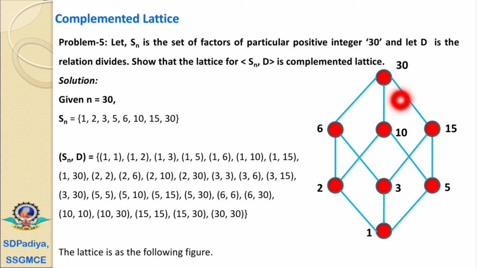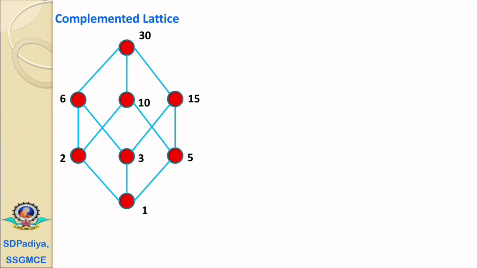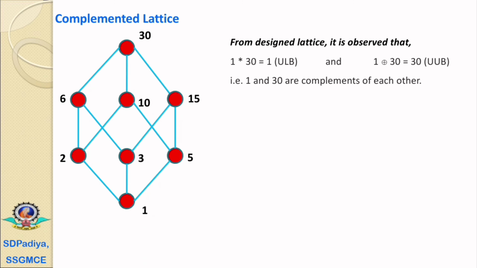Now, as per the relations, we have connected all these nodes. Then, we'll get a cube-like structure. Now, we'll try to find out the complements of each element in this hash diagram. In this hash diagram, 1 is the universal lower bound and 30 is the universal upper bound. Therefore, 1 and 30, the universal lower bound and universal upper bound, are always complements of each other.